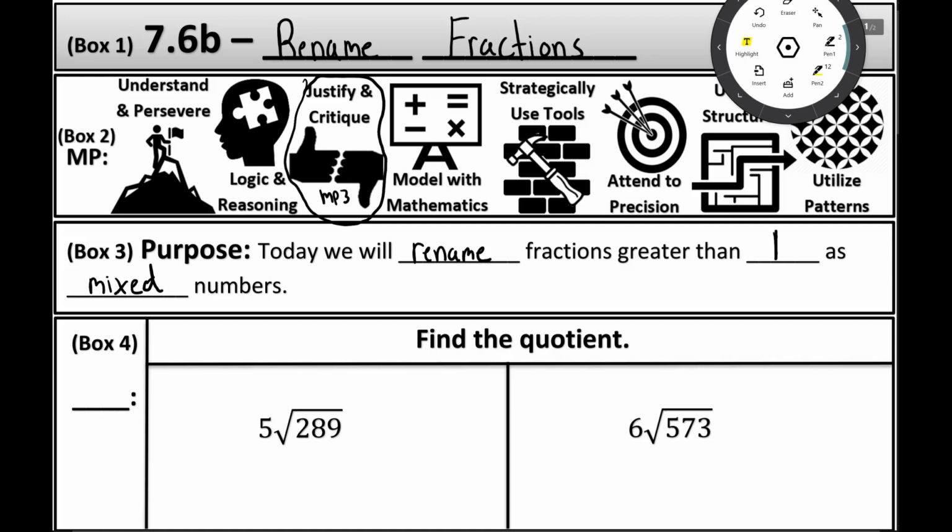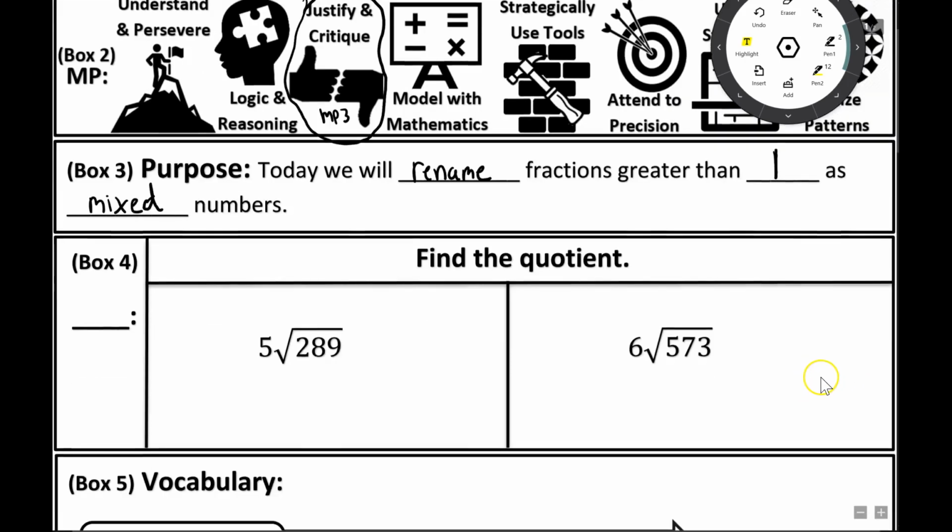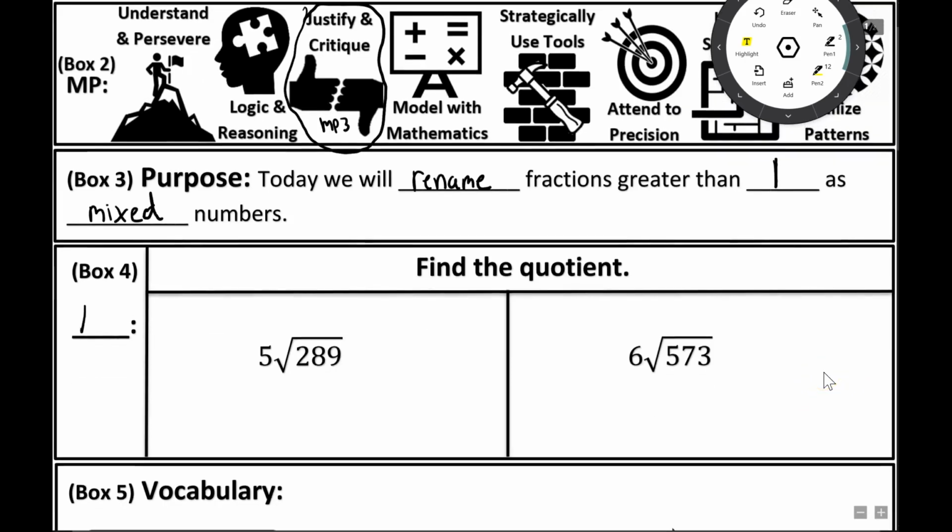Great job, class. And as I was saying a little while ago, okay, today we're basically doing the opposite of what we did yesterday. If you recall yesterday, okay, we renamed mixed numbers. We turned them into fractions. Well, today we're going to take our fractions and we're going to put them back into mixed numbers, okay? And that's all we're doing. So going into box 4, our APK.